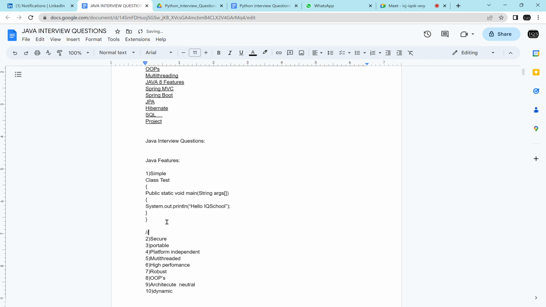Suppose you know the Python programming language. In Python, how to say hello? Print hello IQ school. Which is simple here? Python is simple. Then Hari is telling Java is simple, you are telling Python is simple. Which one is based on simple now? See, as we compare Java and Python, why are Java people telling it is simple?